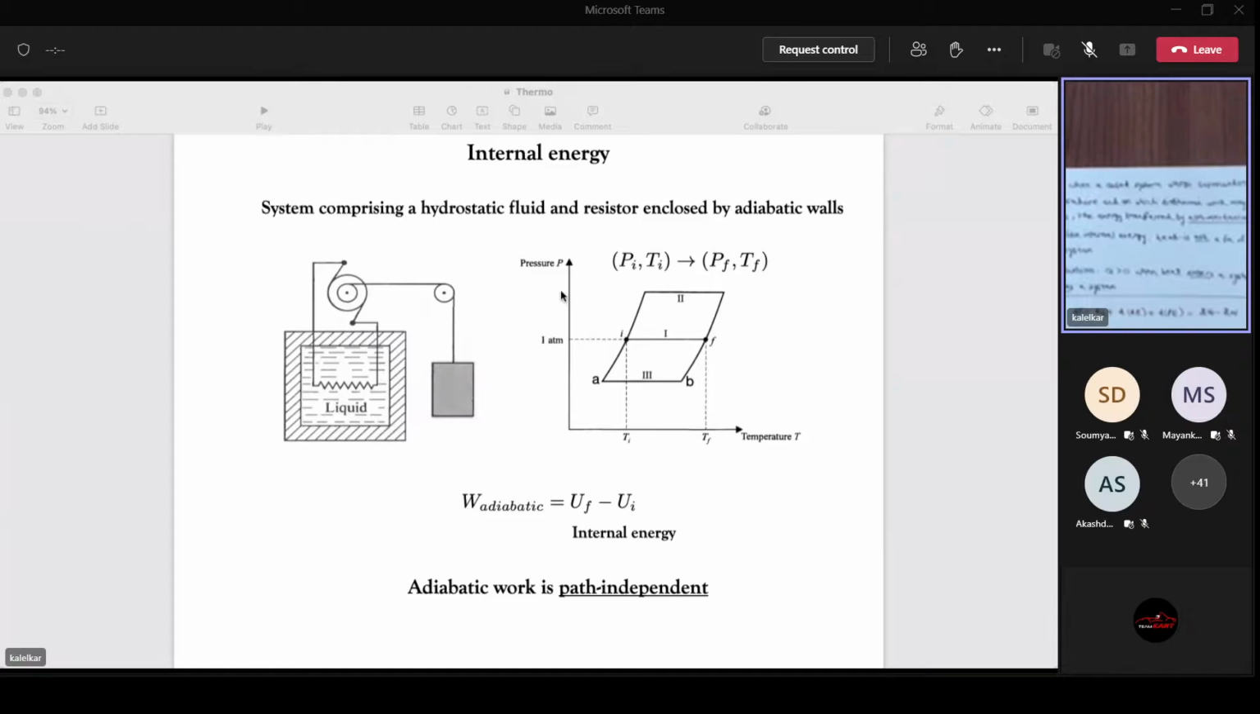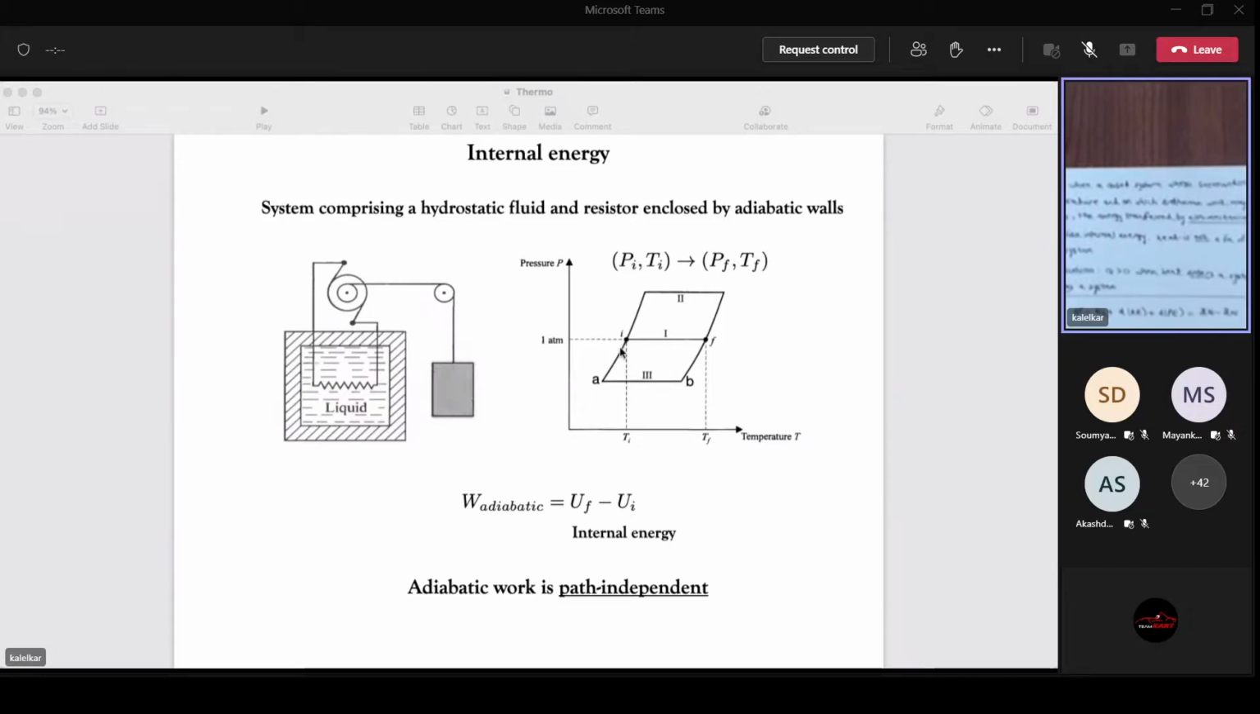So I can go along different paths now. I can go directly, that means I can keep the pressure fixed at 1 atmosphere and vary the temperature. How? By passing current through this resistor, right? So that will heat up. I shouldn't use the word heat really, but okay. There's a way to change the temperature of this system from Ti to Tf, because I haven't defined heat yet, by passing current through this resistor.